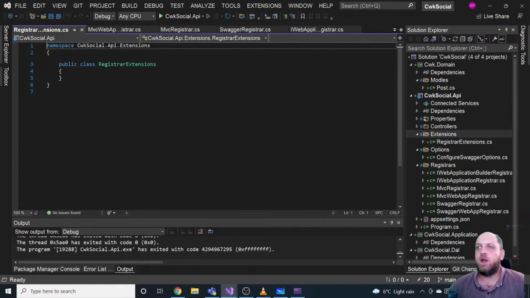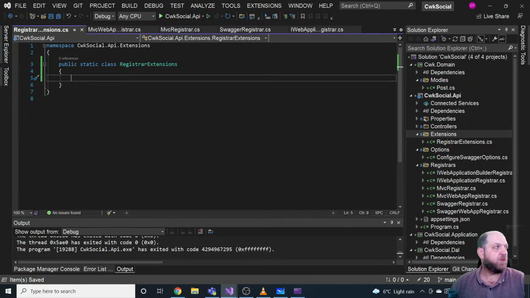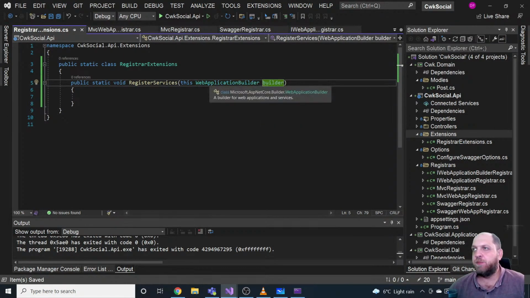For now, I guess we will have only 2 of them, one for the web application builder and one for the web application, so 2 extension methods. So let's actually add them. It would be a public static void. Let's call this register services, and this would be an extension method on the web application builder. This web application builder, let's call this builder.